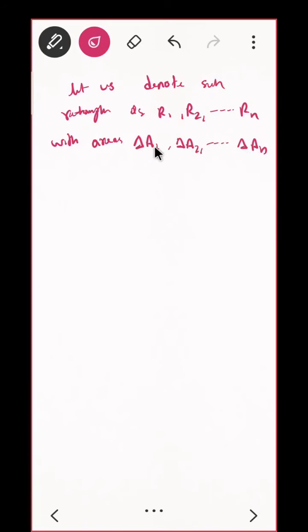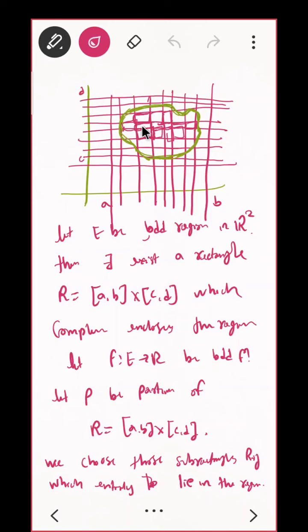So what is my delta E1? That is R1, rectangle 1. Rectangle 1 will be your first rectangle which is contained in that. In this case there are only some rectangles, so I will name them R1, R2, R3 like that. There is no relation between this 1, 2 and the partition numbering. There exist only 10 rectangles which completely lie in it, so I am just naming them randomly 1, 2, 3 up to 10.